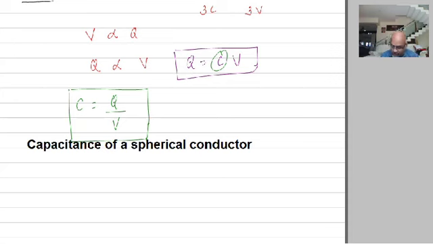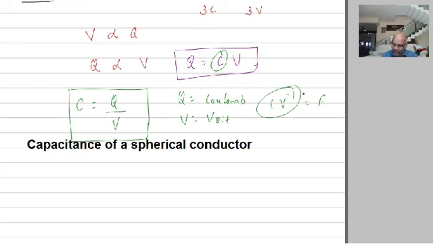Now capacitance of a conductor, what is the unit? Charge Q is coulomb and potential is volt. So coulomb per volt is the unit, and that unit we call it as farad. So coulomb per volt is the unit of potential, sorry, it is the unit of capacitance, and that coulomb per volt together we call it as farad.